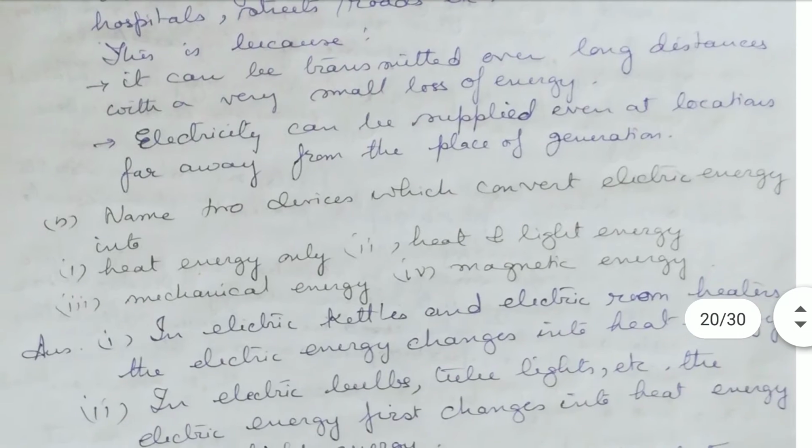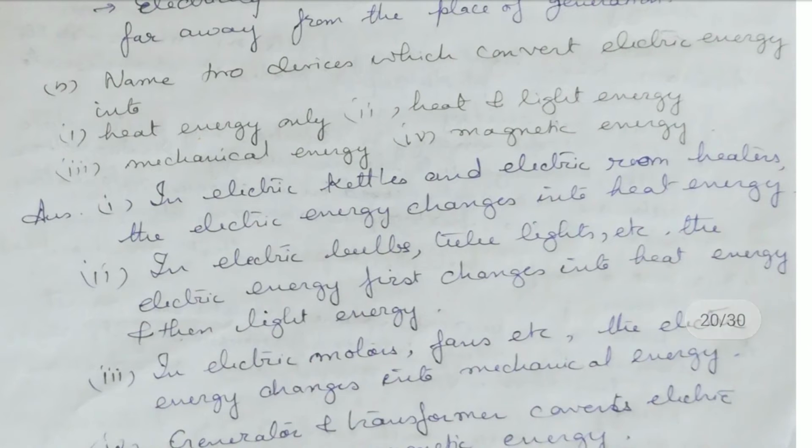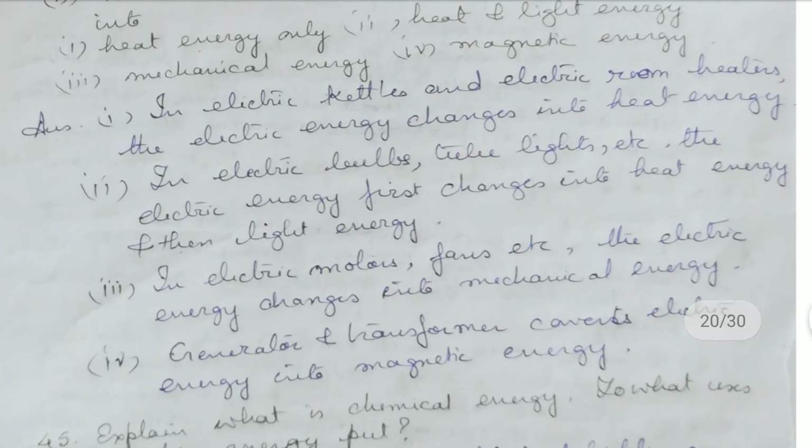Okay, then name 2 devices which convert electric energy into heat energy only, and heat and light energy, then mechanical energy, magnetic energy. First case, in electric kettles and electric room heaters, the electrical energy changes into heat energy.